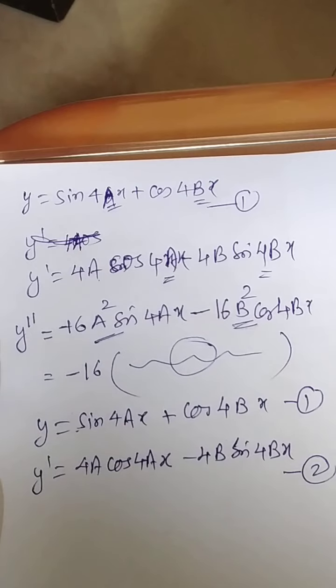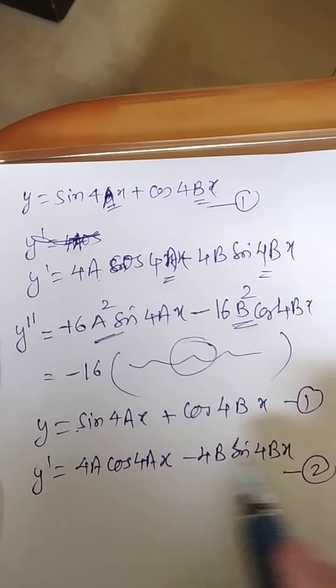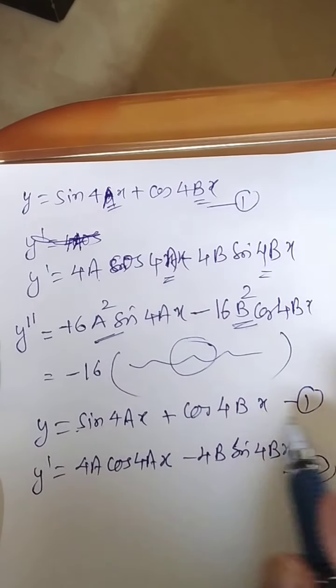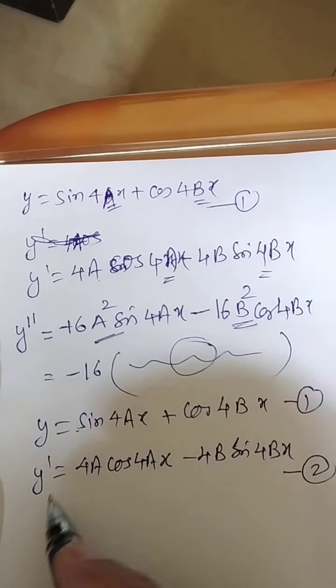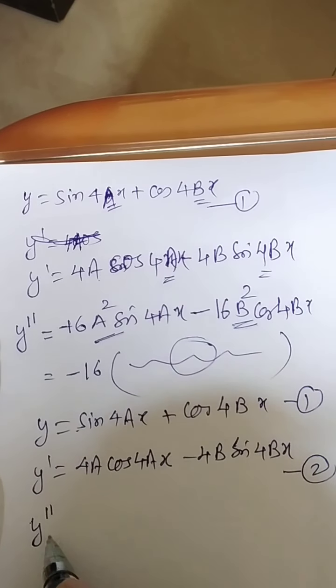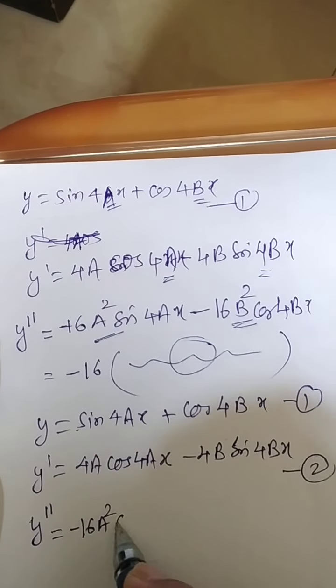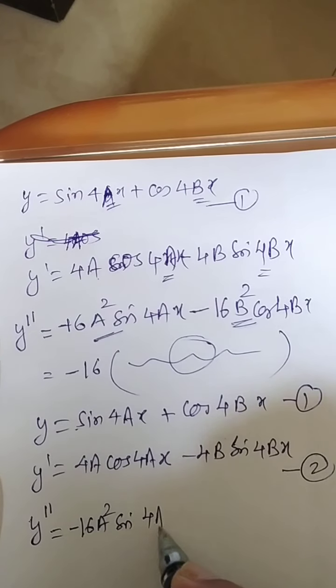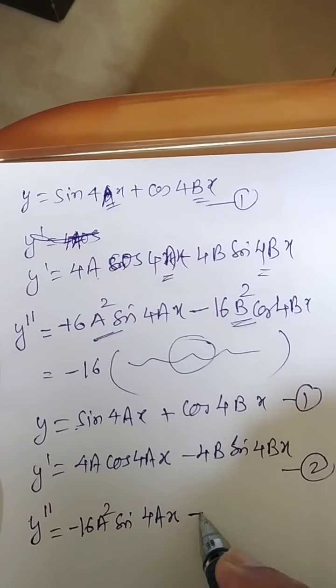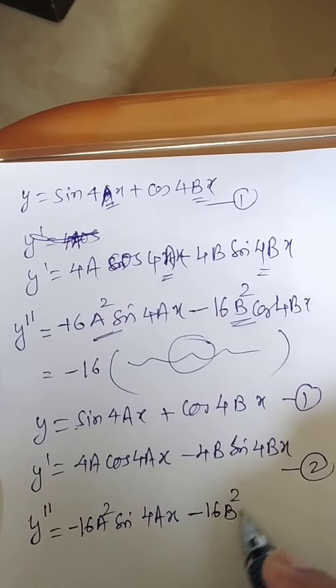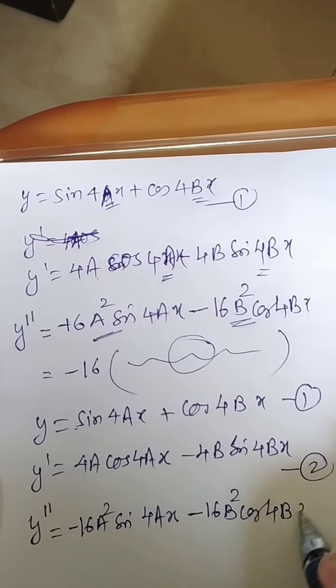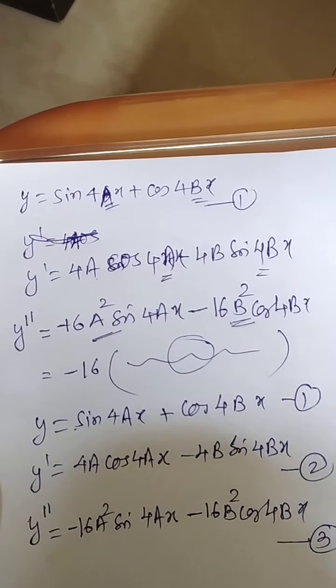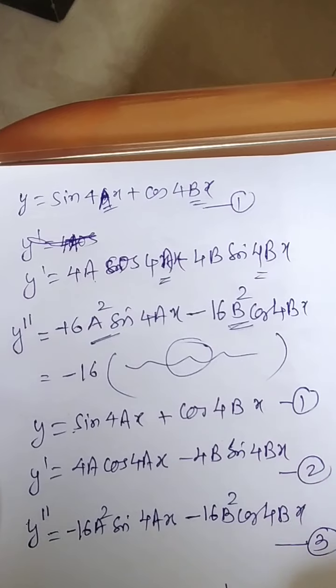Okay. So how to minimize the work? This is the y expression, this is the y dash expression. If you double differentiate, y double dash can be written as 16 a square sine 4ax minus 16 b square cos 4bx. Now these three equations can be written in a determinant form.